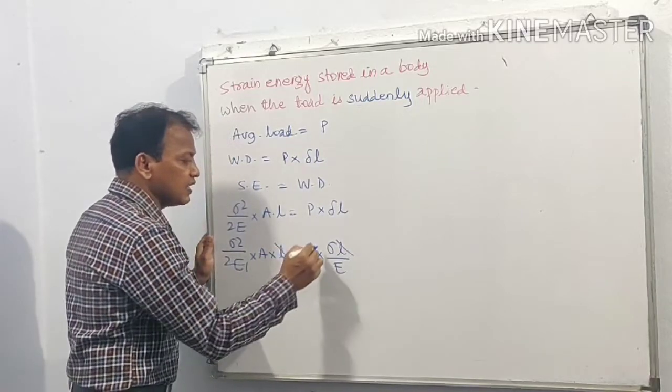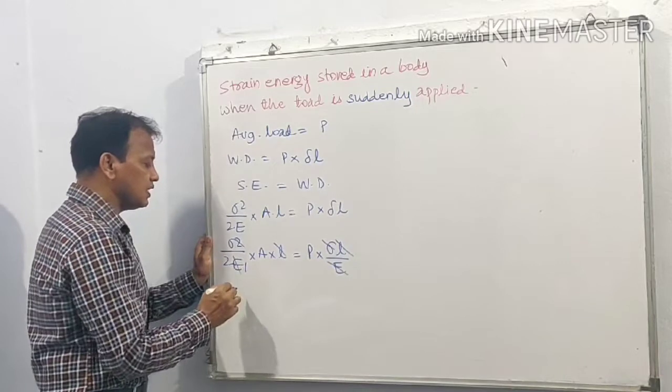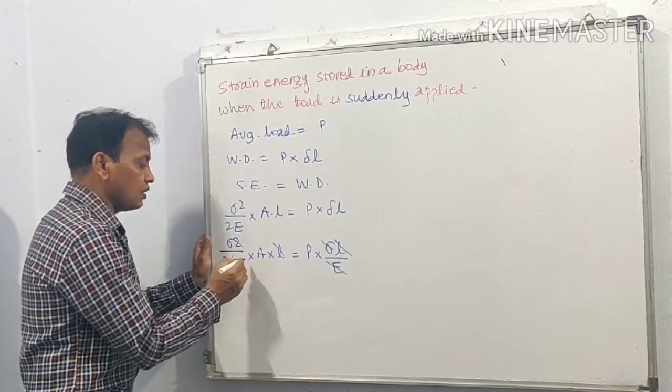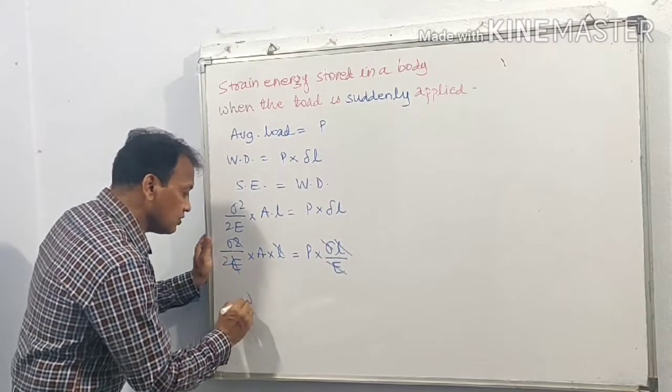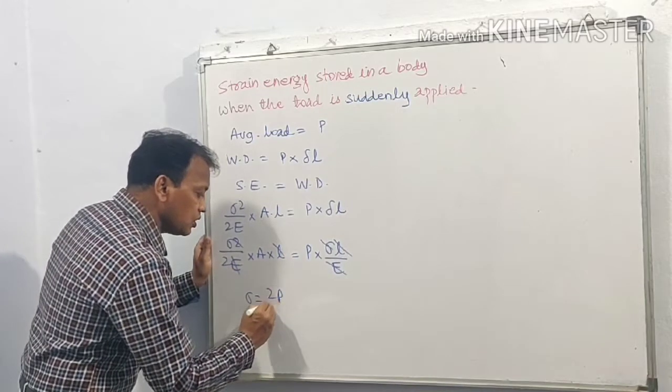This L will get cancelled, sigma will get cancelled, E will get cancelled. What will remain? This A and 2. Therefore here we are getting sigma is equal to 2P upon A.